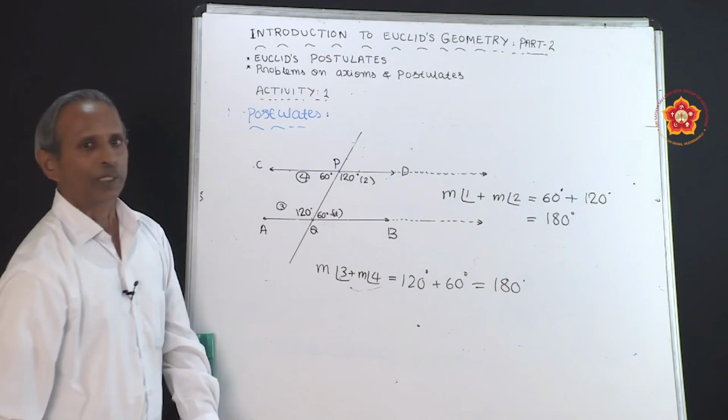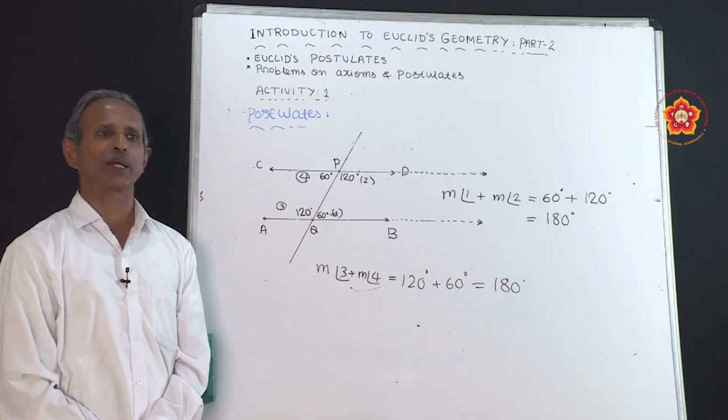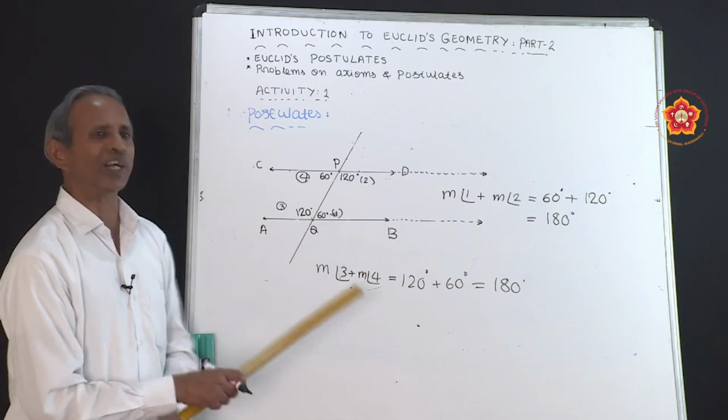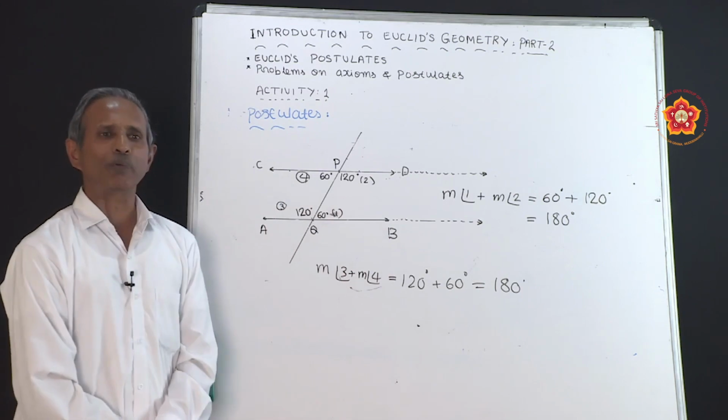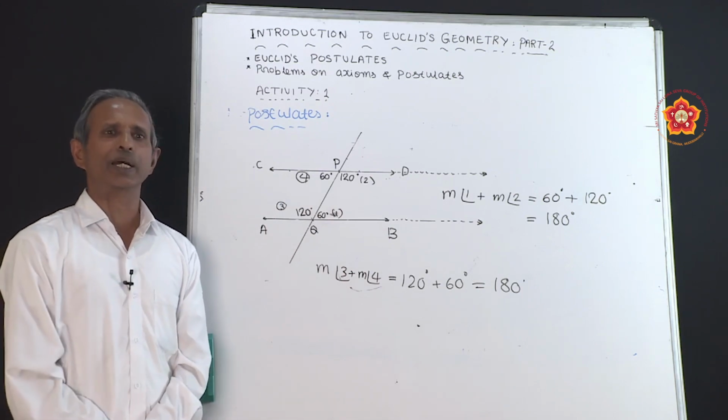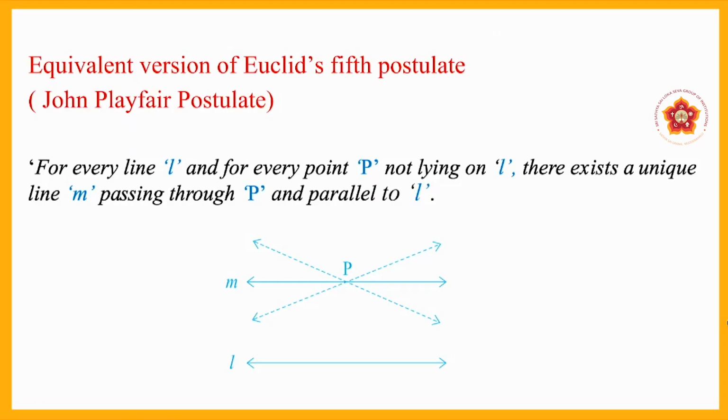So, Euclid's fifth postulate can be defined in a different way also. Euclid's fifth postulate can be written very easily in a different form, that is known as the Playfair postulate. This is the name of the mathematician who gave an equivalent version of Euclid's fifth postulate.